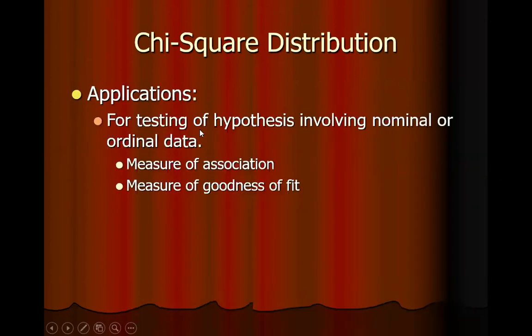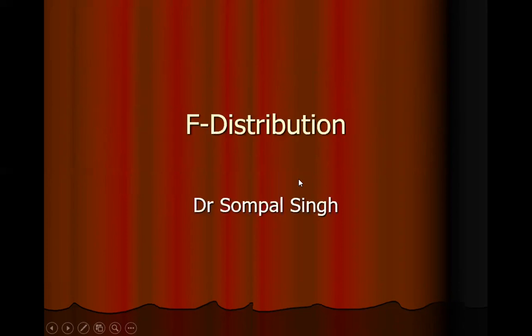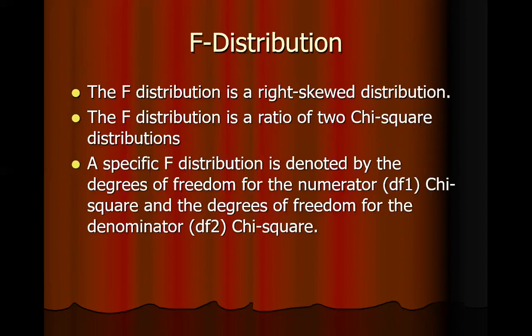What is the application of the chi-square distribution? The chi-square distribution is used for testing of hypotheses involving nominal or ordinal data, for measures of association, and for measures of goodness of fit. Then finally, we come on to the F distribution. The F distribution is a right-skewed distribution. It is not a symmetric distribution. It is a ratio of two chi-square distributions, and it depends on two parameters, degrees of freedom 1 and degrees of freedom 2.